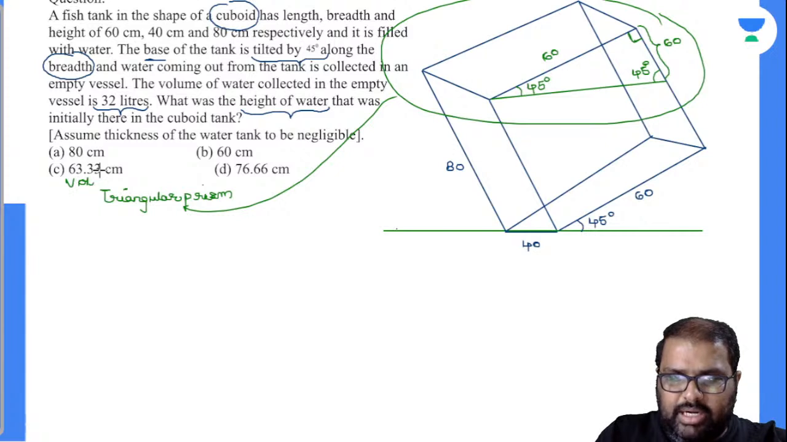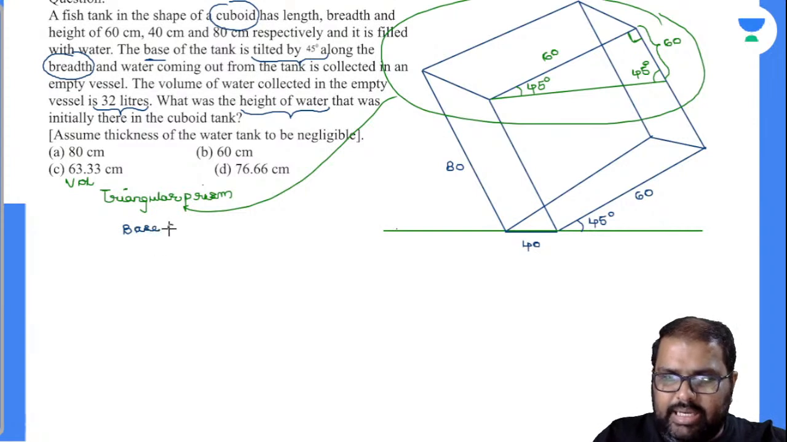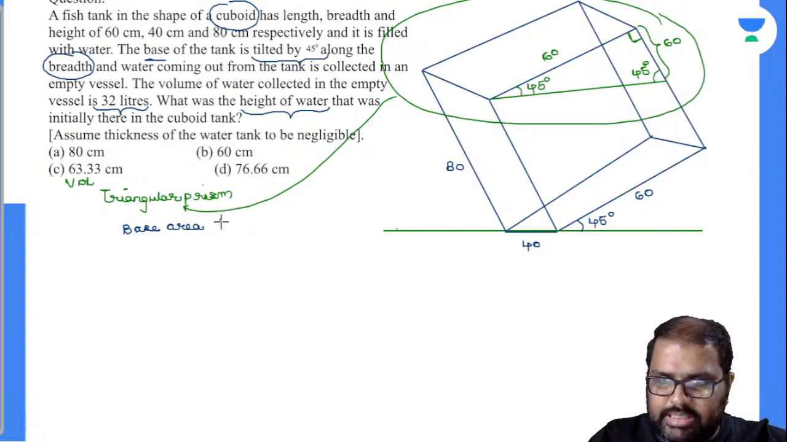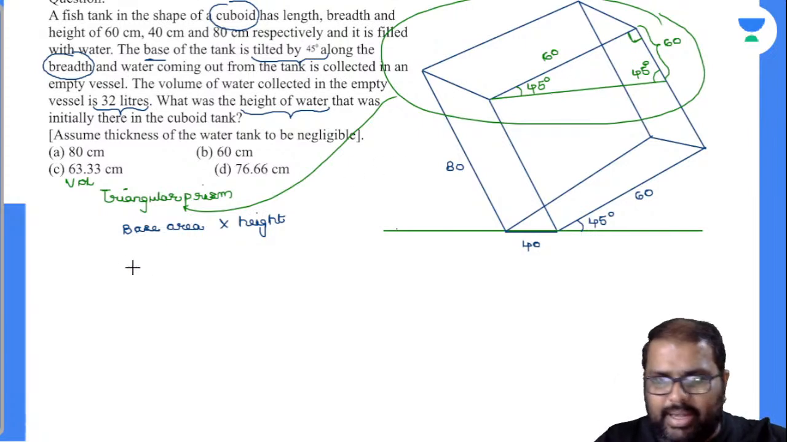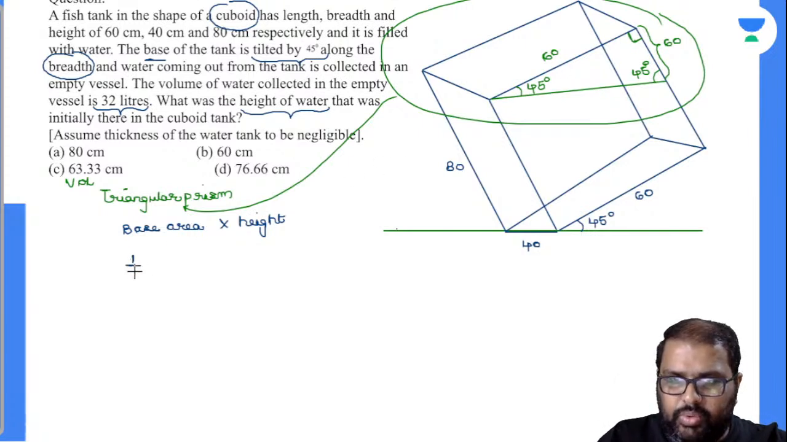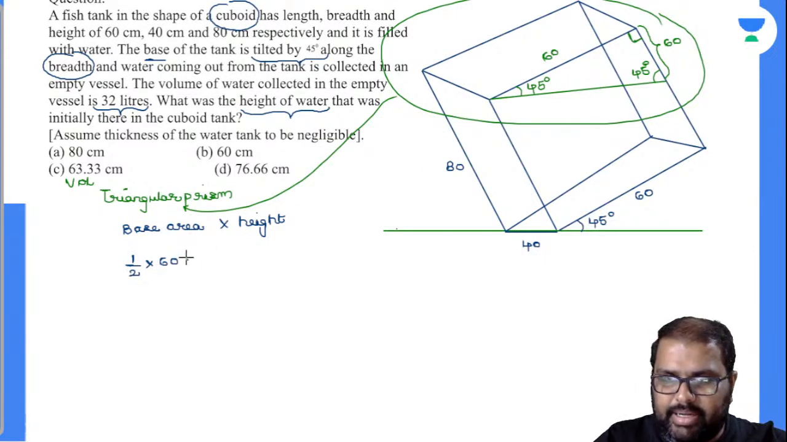So volume of the triangular prism is nothing but equal to base area into height. What is your base area? Is it square? No. Base area into height. So base area will be equal to the triangular face. Base area is half into base value, 60, into perpendicular height, 60. Am I right or wrong? Perpendicular 60 and 60.